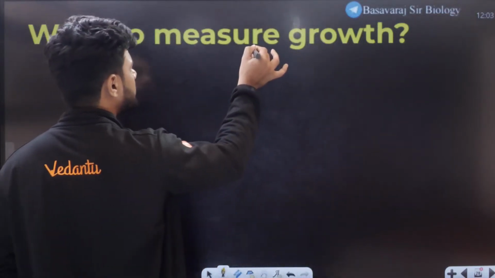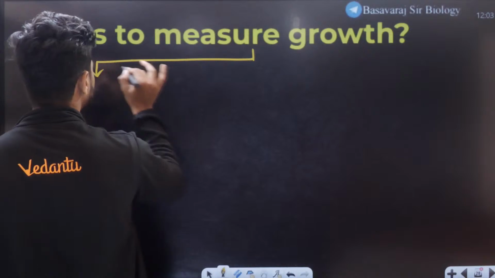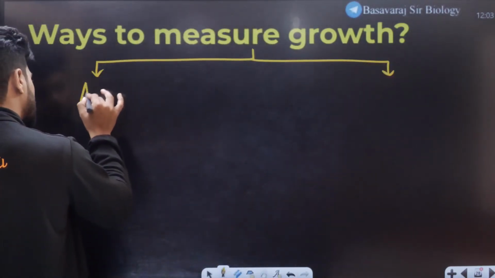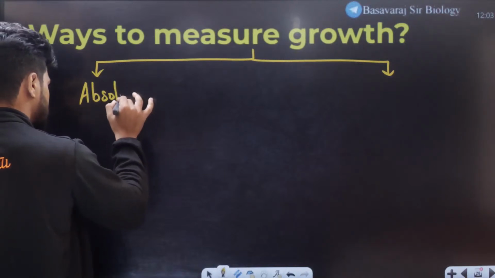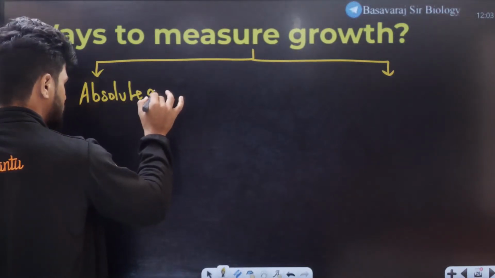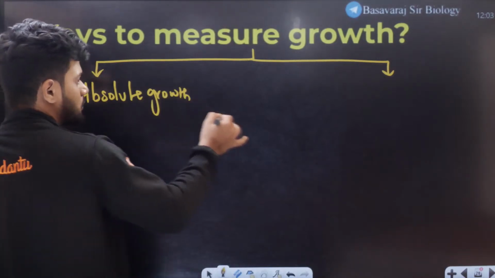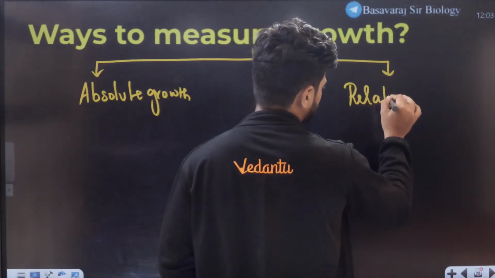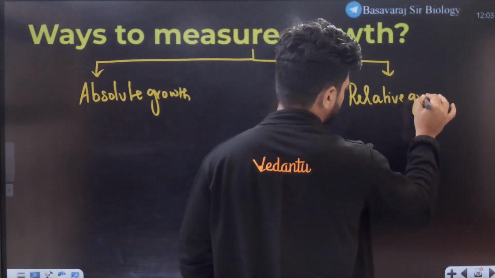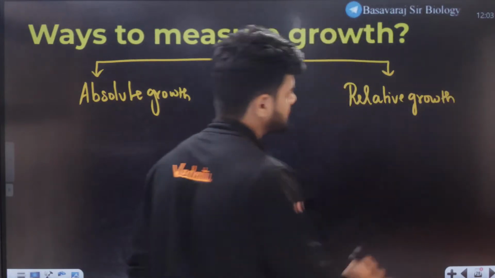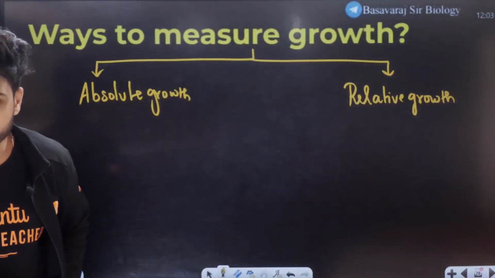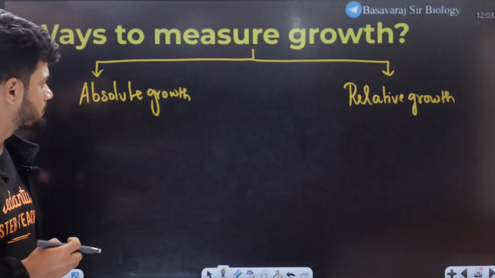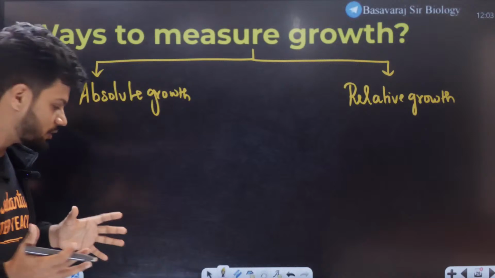Here in ways to measure growth, there are two separate categories. Okay, the first one is called absolute growth. The other one is called relative growth. Okay, absolute and relative growth. Let's take Varu today.